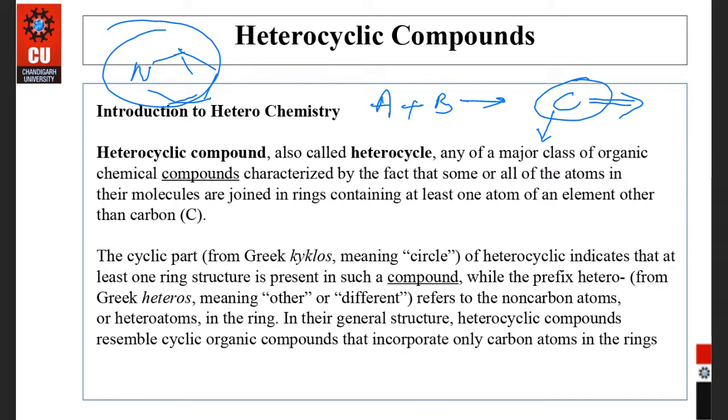They are present in chlorophyll, as heme in hemoglobin. Very good, used in treating cancer.